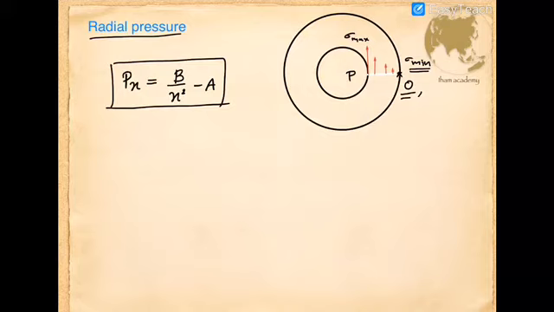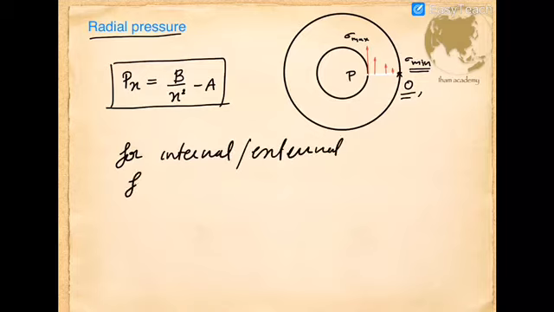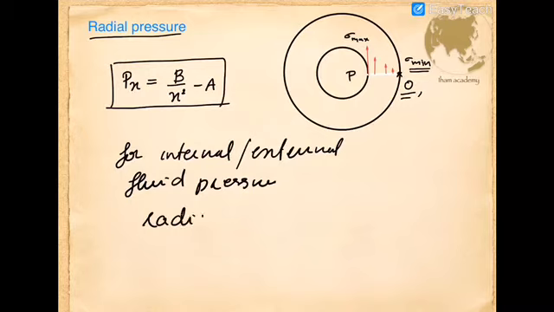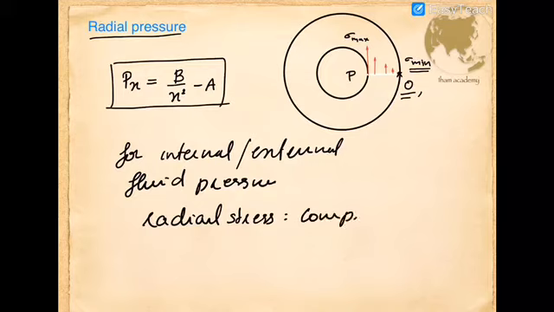One more thing you have to remember: regarding the radial pressure, for both internal and external pressure, the radial pressure developed in the thick cylinder will always be compressive in nature. So for internal or external fluid pressure, the radial stress or radial pressure developed will be compressive in nature. Well, the circumferential stress can be tensile or compressive, depending on internal or external pressure.